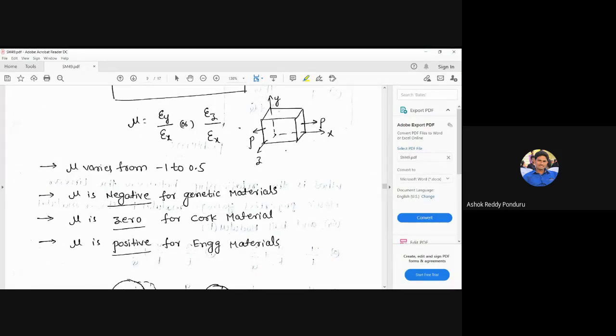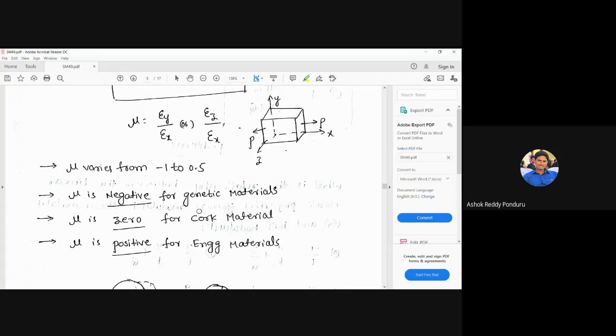Suppose, for example, our body material is a genetic material. The skin is there, that is one kind of genetic material. Animal body material is a genetic material. Trees' body material is a genetic material, because these are all living things. Genetics is one branch. These are called genetic materials. For genetic material, the Poisson's ratio is negative, that means -1 to 0. Next one, mu is equal to 0 for cork material.